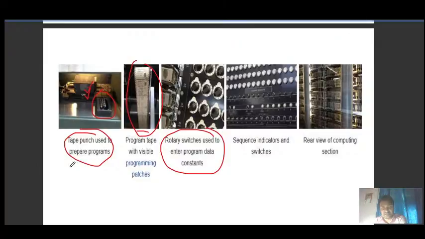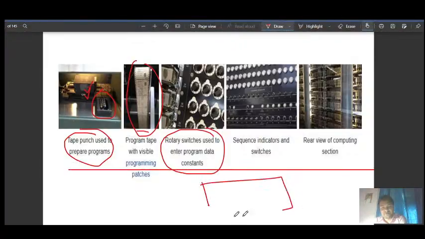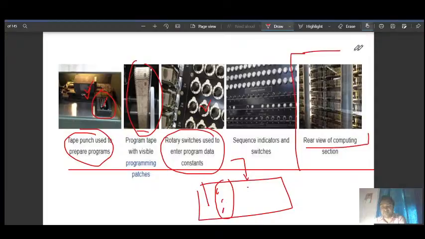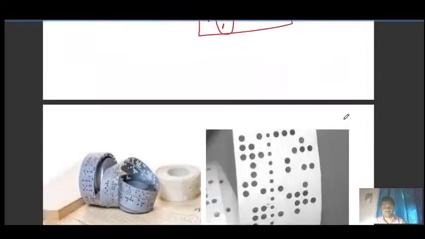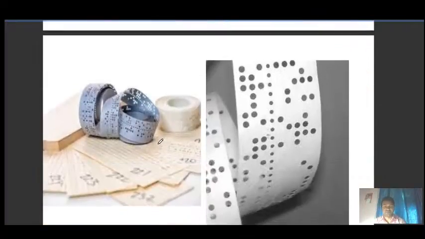So here I am talking about how we prepare the holes in a punch tape. Holes are instructions. How do we prepare the instruction on a punch tape? That is all it is talking about. With the help of switches, here we will punch the tape. And you can see here the NC system, the back side of the controller unit, the machine controller unit. Then this is the punched tape.